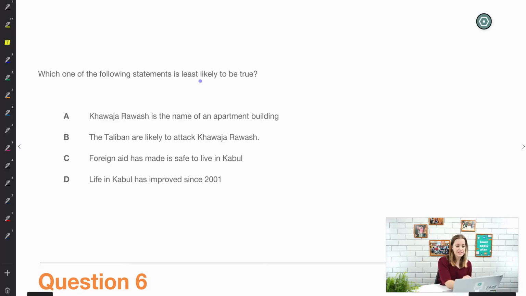All right, so your first question: which one of the following is least likely to be true? So we've got a little qualifier in here again for this multiple choice question. So we're thinking about which of these is most factual based on what has been said in the text. So is it that, and excuse my pronunciation, Kawajar Rash is the name of an apartment building? Is it that the Taliban are likely to attack? Is it that foreign aid has made it safe to live in Kabul? Or is it that life in Kabul has improved since 2001?